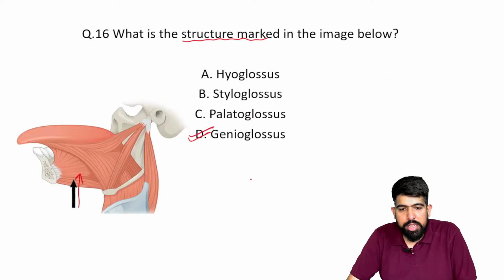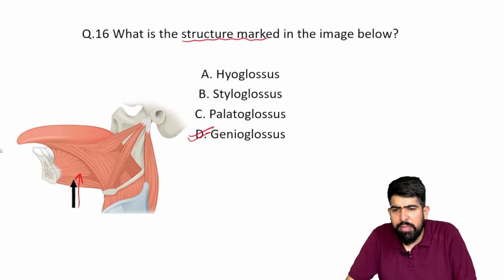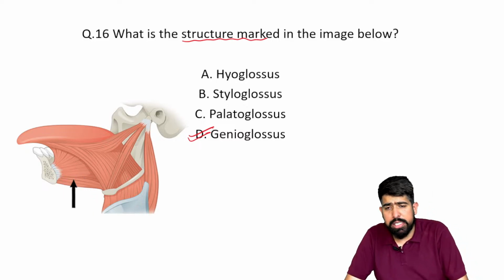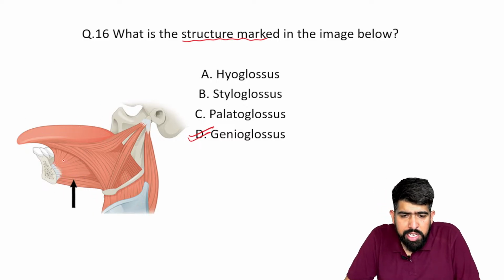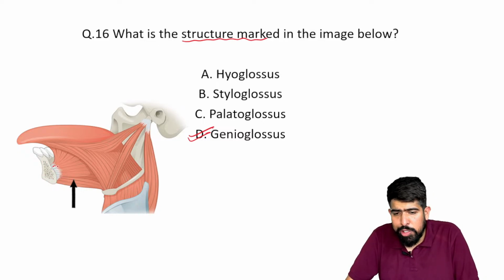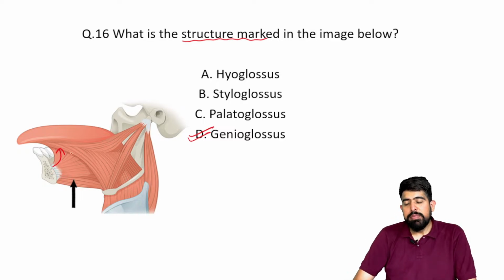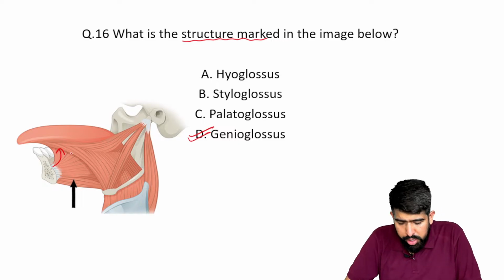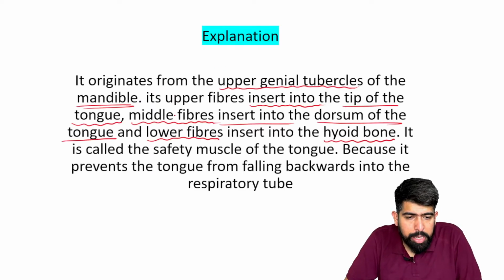Just checking this image, I am showing you one by one everything which is written in it. The upper fibers, you can see, this is your mandible, genial tubercle. From here, the fibers originate. The upper fibers get attached to the tip of the tongue, right?